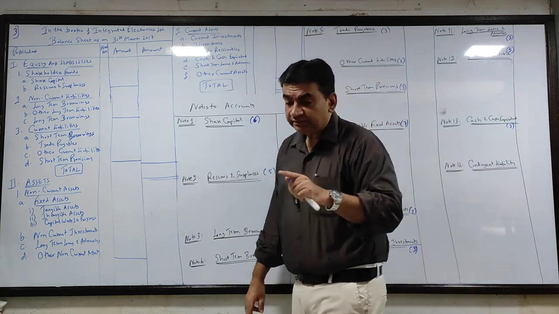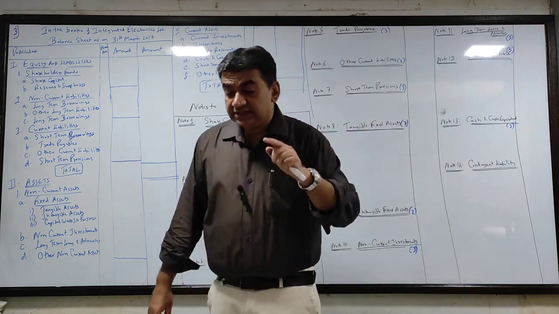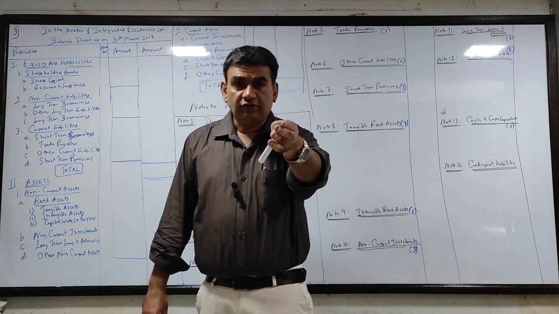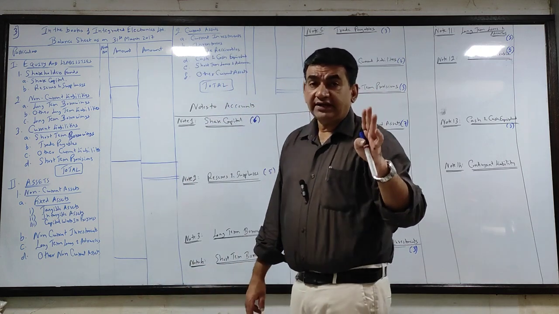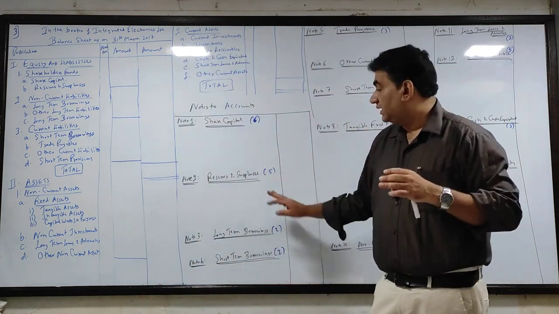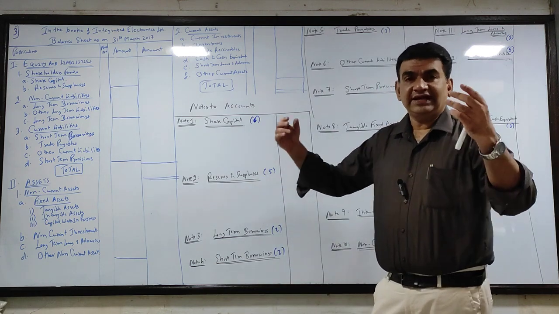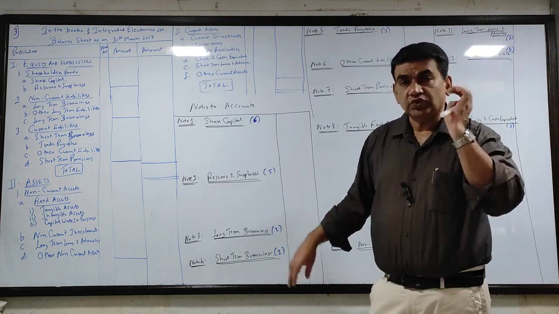Now see, reserves and surpluses. Just count how many items there are of reserves and surpluses. Around 4 are there, correct? So 4 items plus 1 line for total, keep around 5 lines. After the heading, 5 to 6 lines. Okay, leave one or two lines extra, no problem.